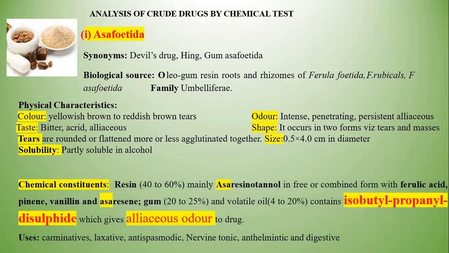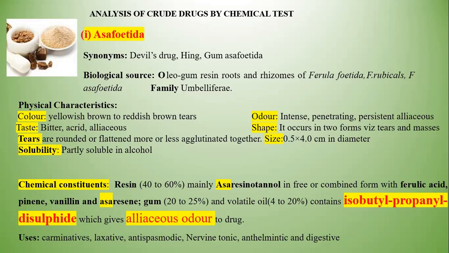Chemical components. It contains resin, about 40 to 60%, such as asaresinotannol. Asaresinotannol is present in free or combined form, where ferulic acid, umbelliferone, vanillin, and asaresin are the main active chemical components.